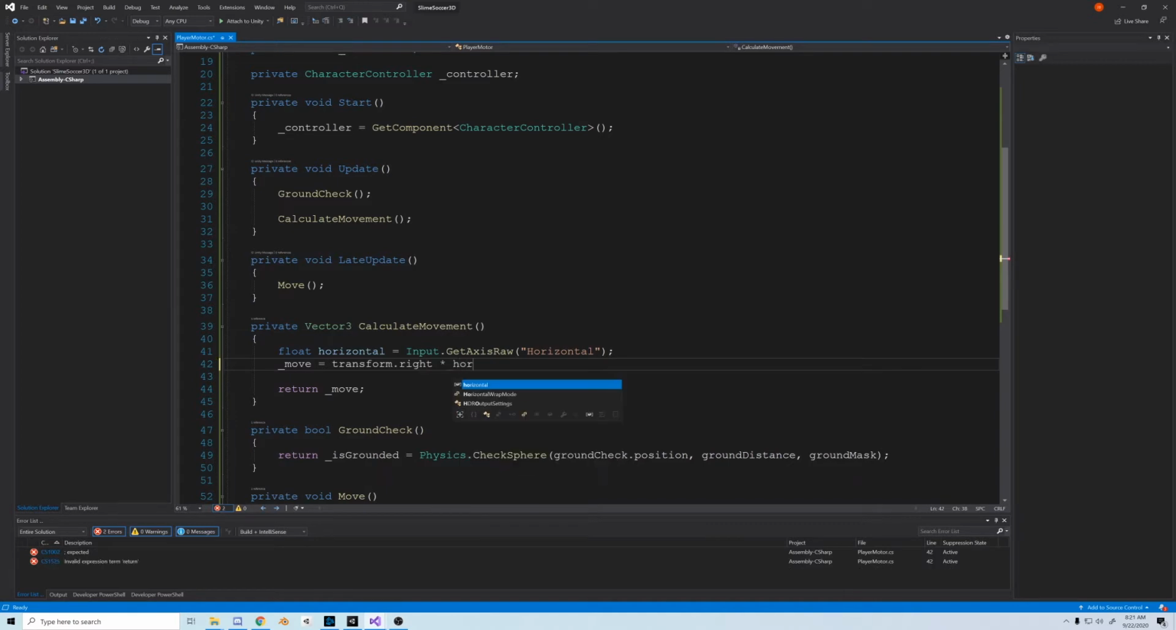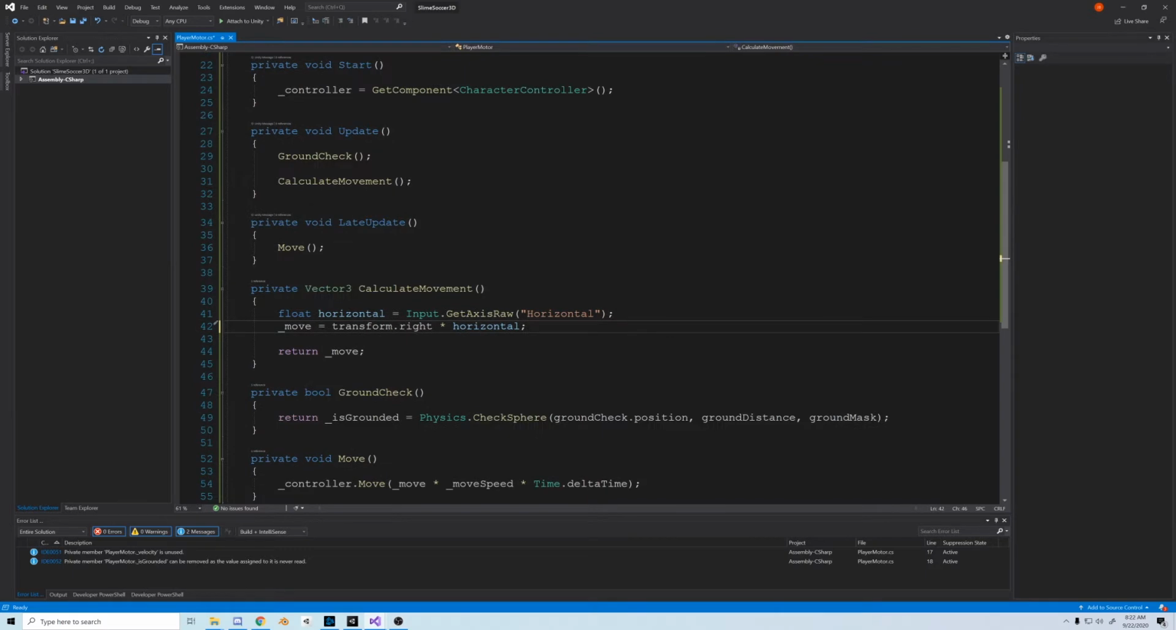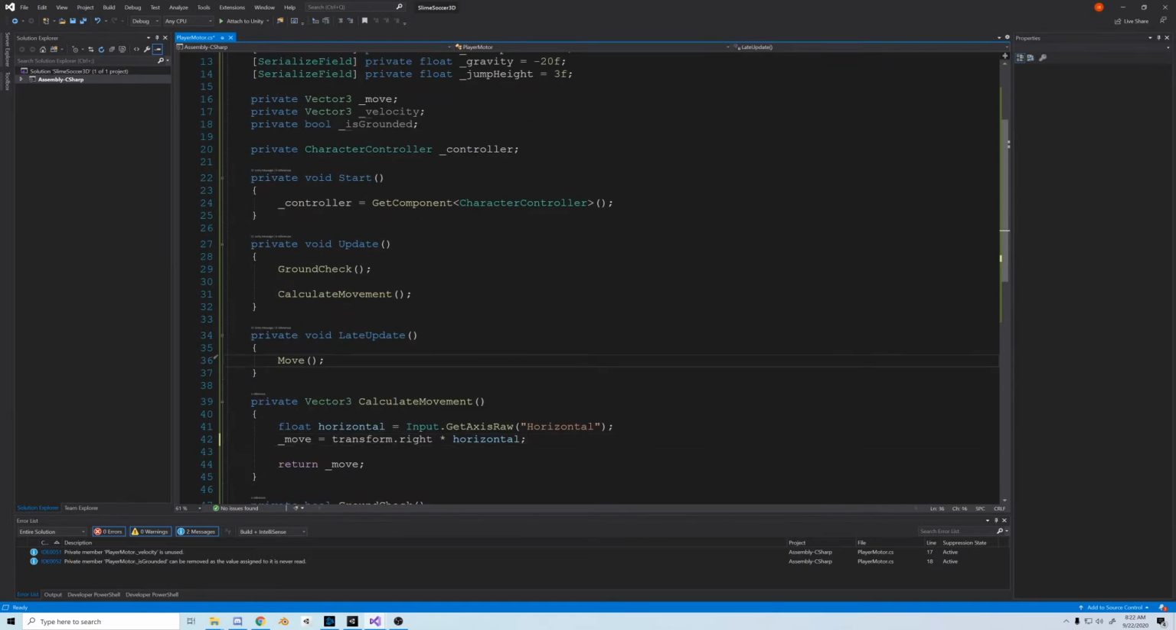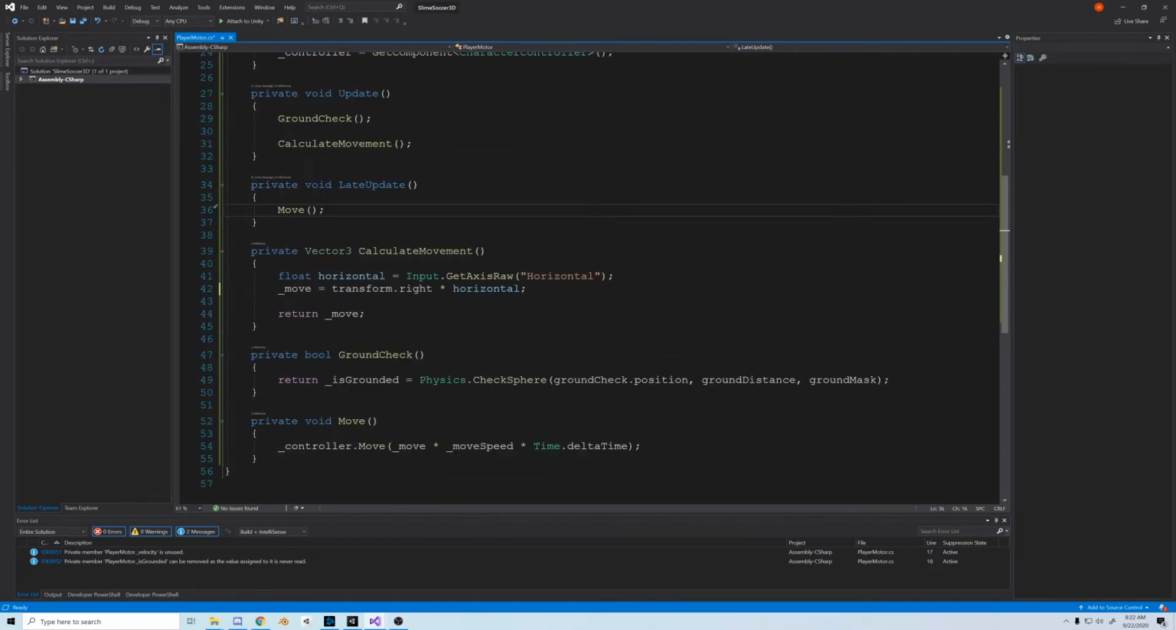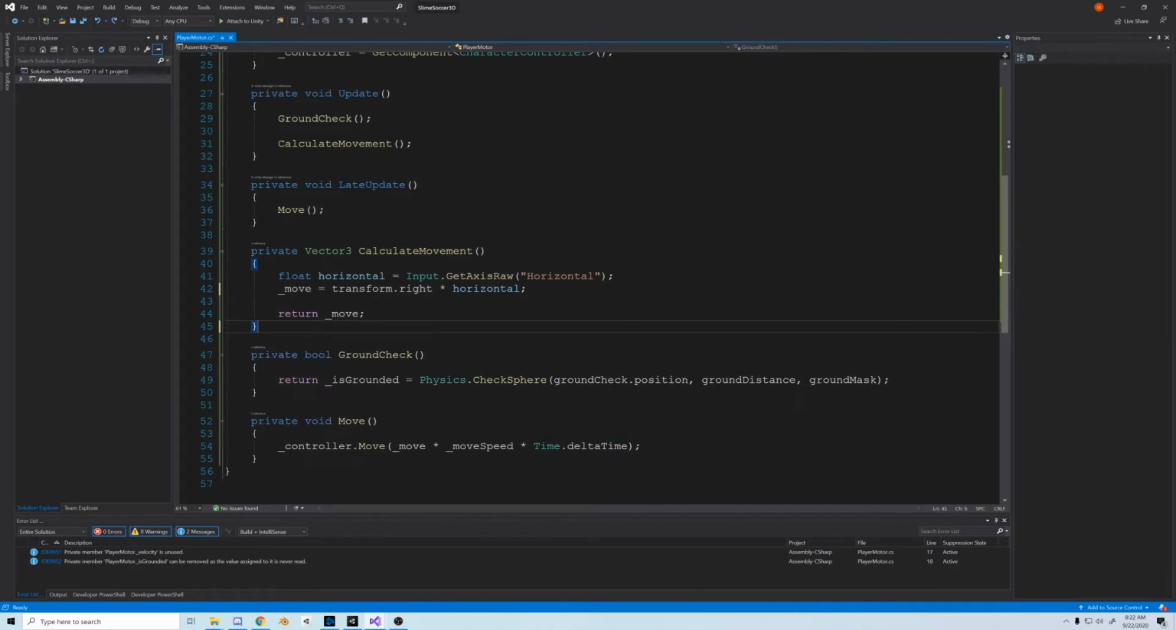So last video we did the ground check, and now I'm just cleaning up my move calculation. It looks nicer to me without the new Vector3 and so on. I like seeing some simple multiplication. It's like multiplying our horizontal input by 1, 0, 0. That's exactly the same thing.